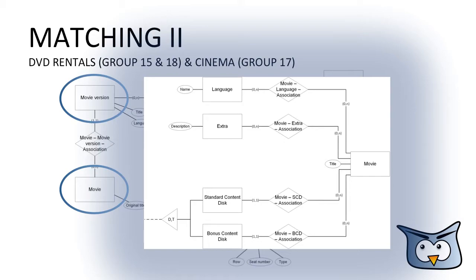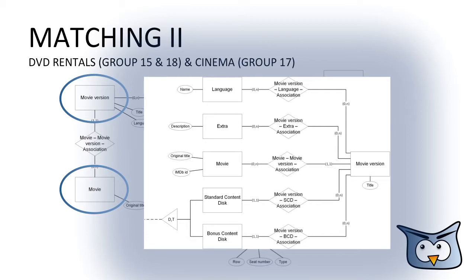The cinema operator thought of movie as a rather abstract concept of some original content with an explicit variation, the movie version. To combine both models, we simply split the movie entity of the DVD rentals into movie and movie version. Movie will contain attributes like the original title and the IMDb ID, whereas movie version is the explicit variation used for relations to screenings and DVD rentals. Now we have to adjust the relations and are finished with the creation of our mediated schema.